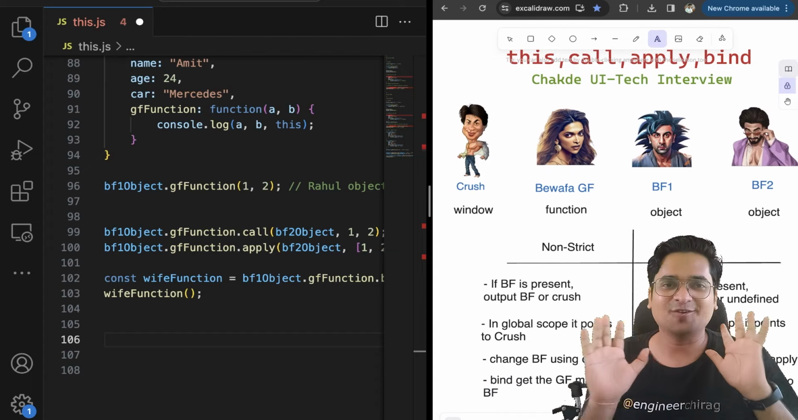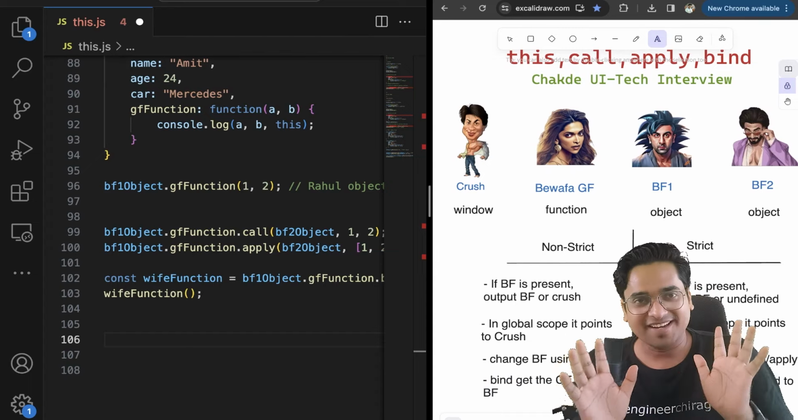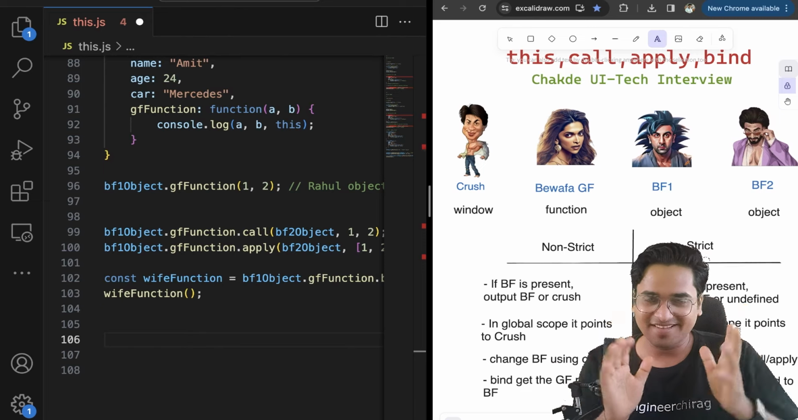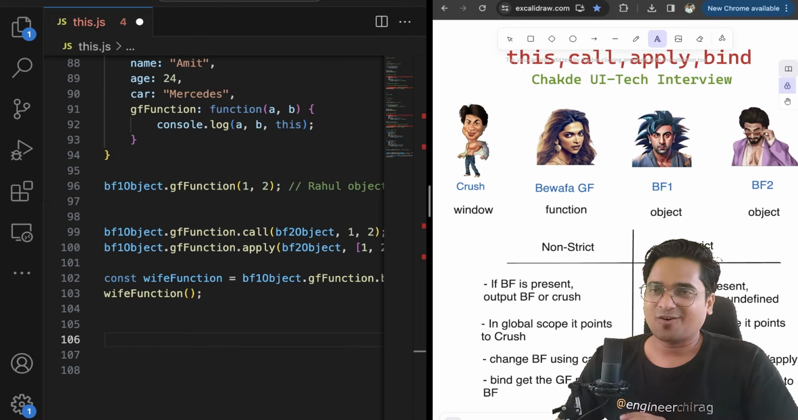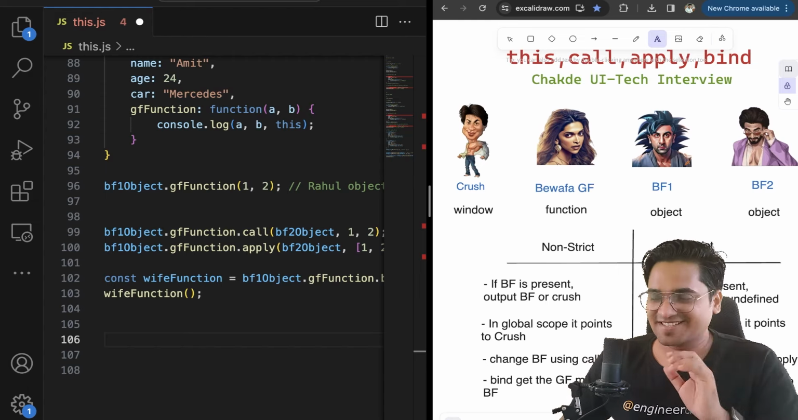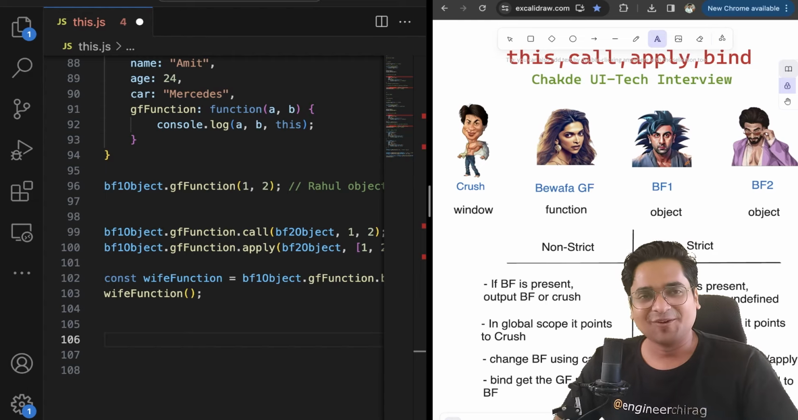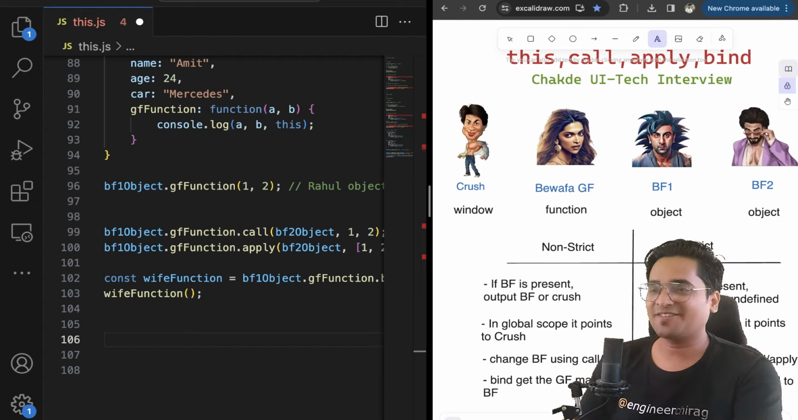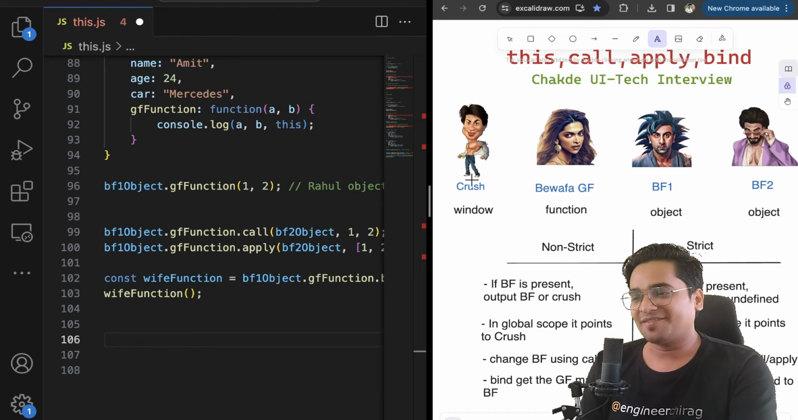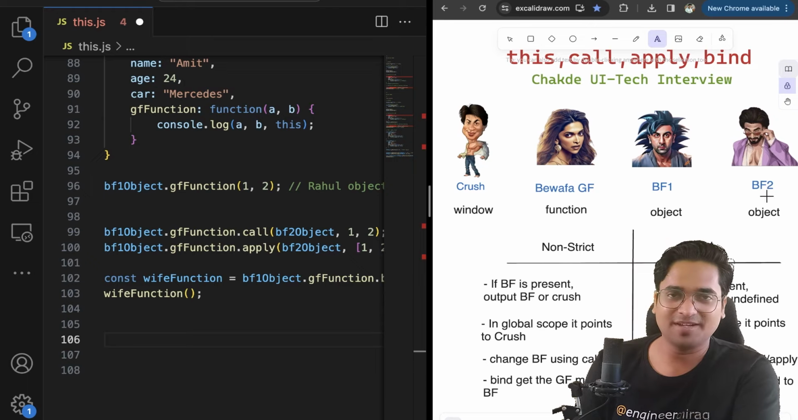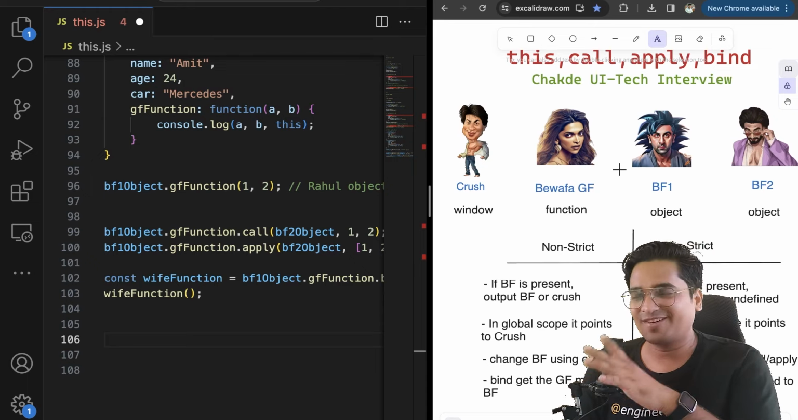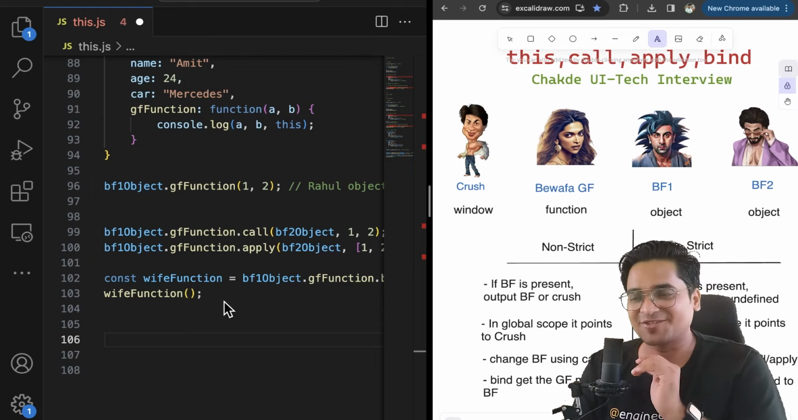Now you can relax, guys. It's a chill pill that we had. I hope your wife or any girl or the boy who is watching this doesn't mind the story that we have. So finally, you see, we have a crush, we had a bewafa girlfriend, we have a boyfriend, and you have a BF2. People from Bollywood know the love story, the actual real love story, which you see on the screen.